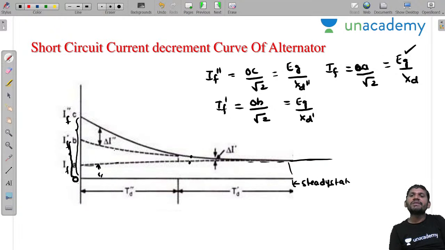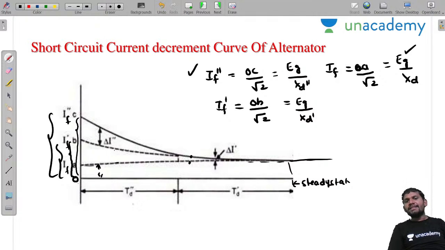Directly I am substituting the RMS value of the voltage. This EZ is the RMS value of the excitation voltage, not the maximum value. But if you take directly from this one, it gives the maximum value of current. That's why I am dividing by root 2, sir. This total gives the IF double dash. This gives the I dash. This gives the IF.